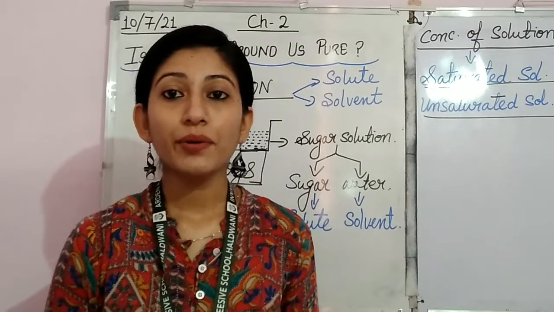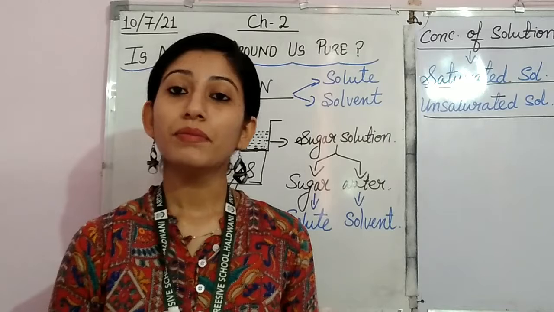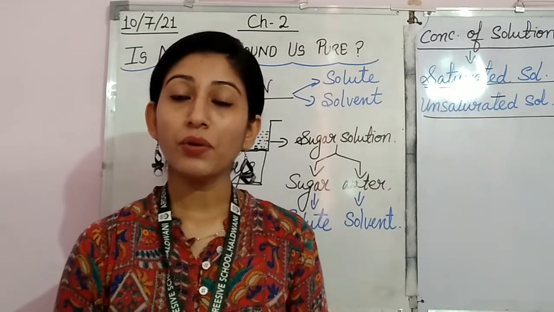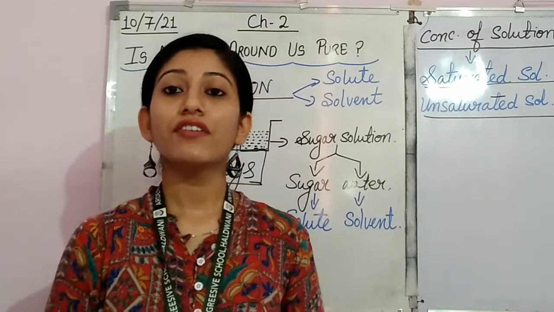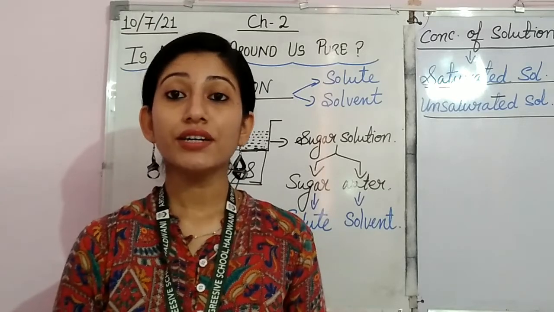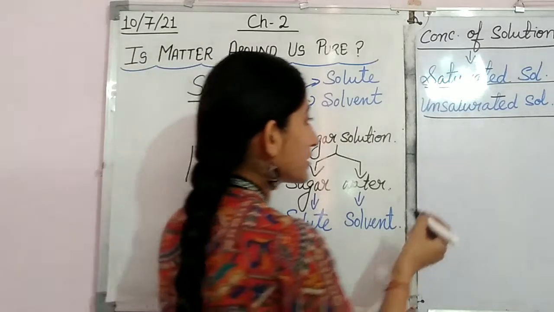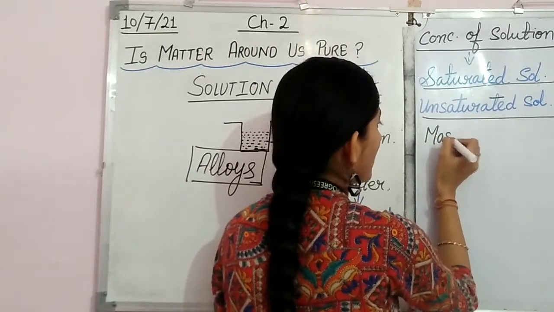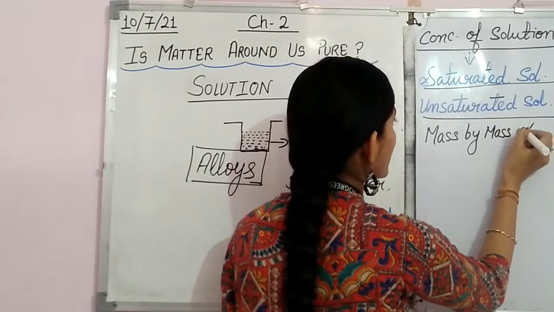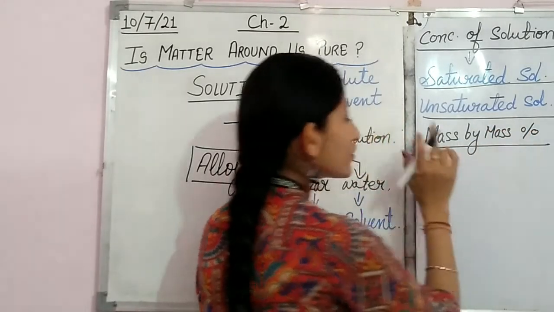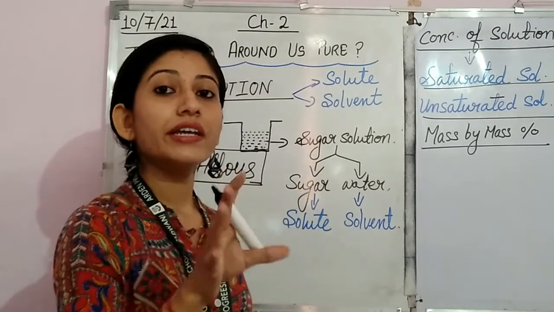Now students, it's time to see how to calculate the concentration of solution. For calculating concentration, we have two types of formulas: we can calculate it by mass percentage and by mass by volume percentage. What is mass by mass percentage? It applies where the solute as well as the solution are both given in mass.